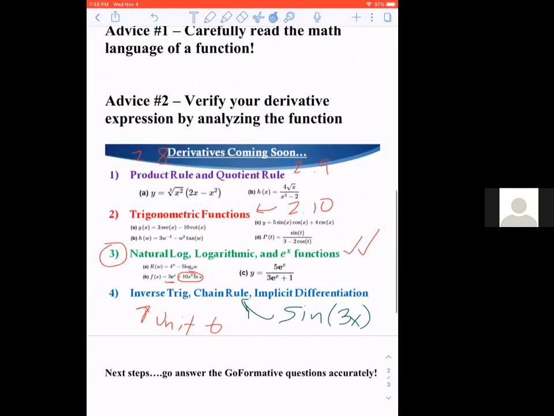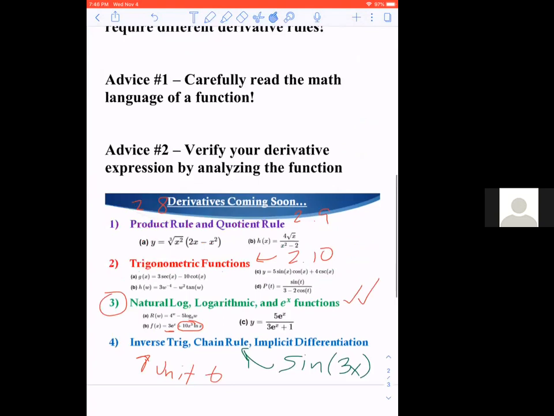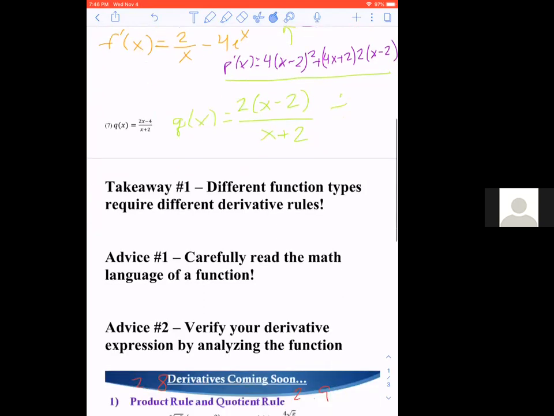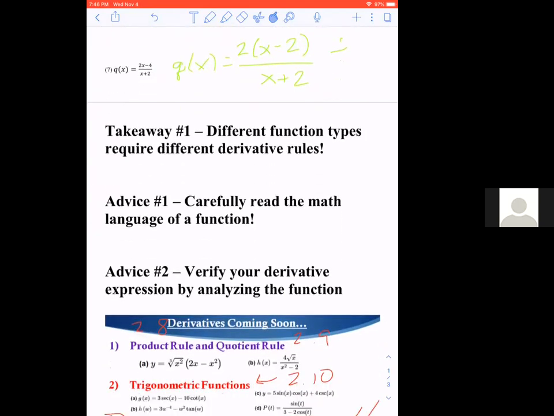And the last piece of advice I have for this video is verify your derivative expressions by analyzing the function. I'm actually going to do this next, where I show off that the derivative I found up here, this p prime of x, actually does describe the slope of p of x. But my advice initially is, use graphs, use Desmos to verify that you actually did find a correct derivative expression, especially as these can get kind of complicated.